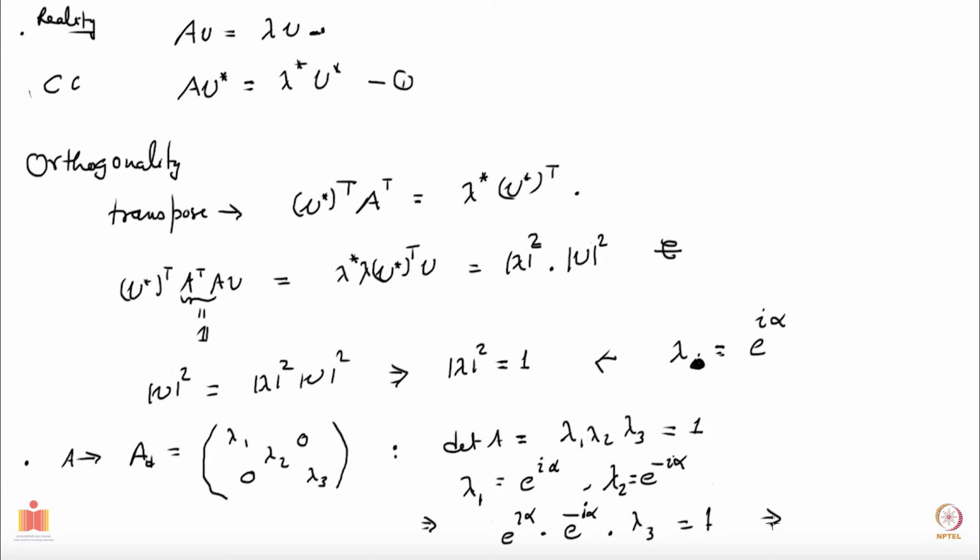And from this you can conclude that lambda 3 is equal to 1. So at least one of the eigenvalues is unity. And of course, if alpha 0 is allowed, then all of them are unity, and so forth.